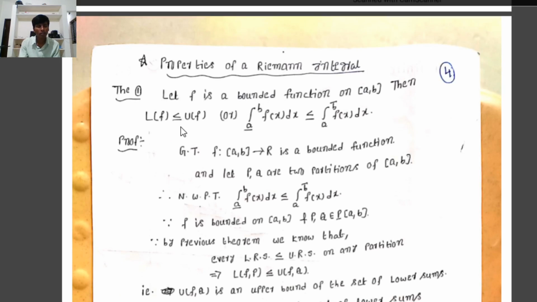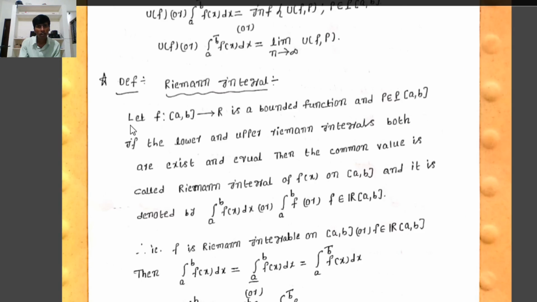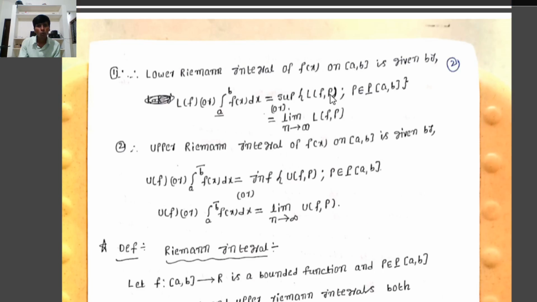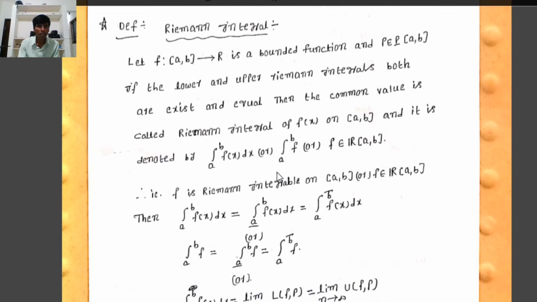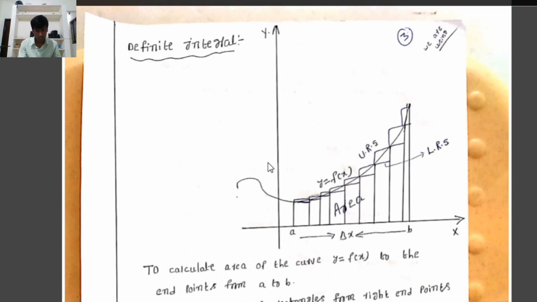Where we can observe that we already know the lower Riemann integration means the supremum of the set of all lower Riemann sums. It is called the lower Riemann integral. Next, the upper Riemann integration means the infimum of the set of all upper Riemann sums. Riemann integration means lower Riemann integration equal to upper Riemann integration.